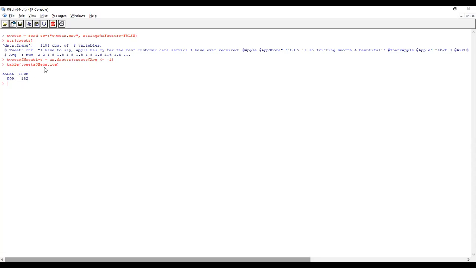One more column we create. What is the name of the column? The first column is Qts, the second column is average, and the third column is negative. Negative means either true or false, or one or zero. Zero is for a non-negative statement, and one is for the negative statement. False is for no negative statement, and true is for a negative statement about the product.